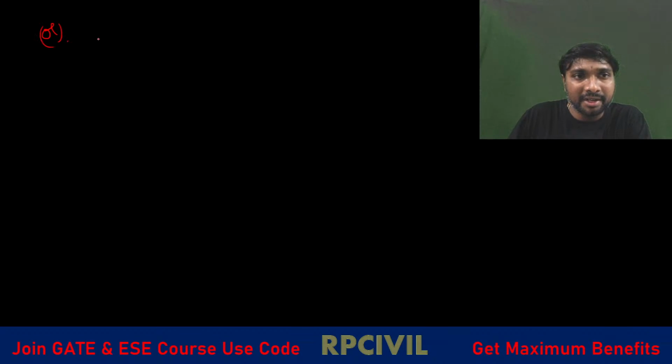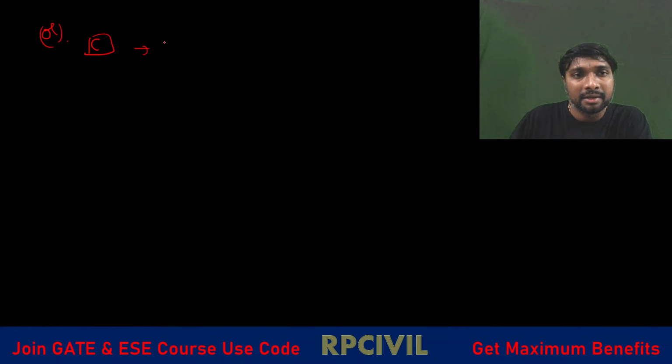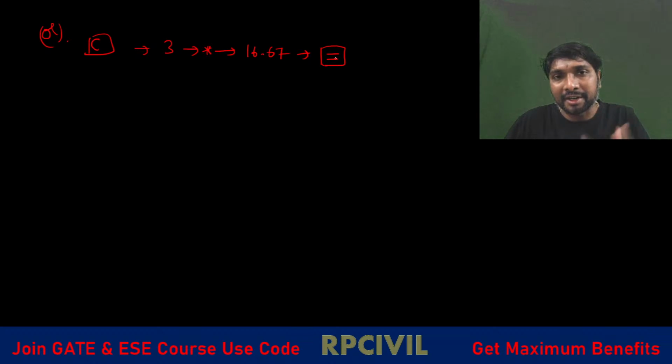What is another way of doing it? Clear all we have to do first. Next, 3 we will enter, multiplication symbol we will enter, and 16.67 we will enter, then equality symbol. Or without equality symbol also we can go for it, but it is better you go for equality symbol. After that,